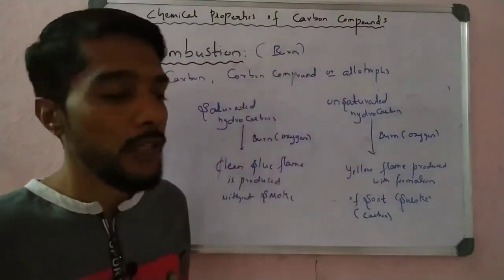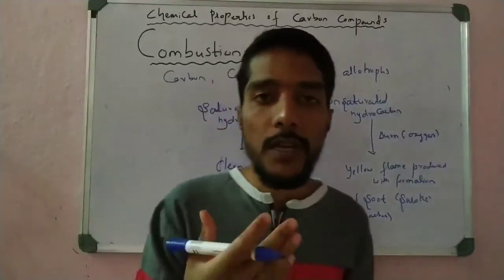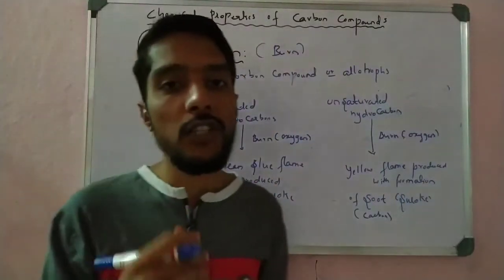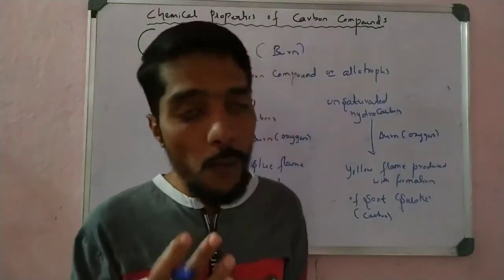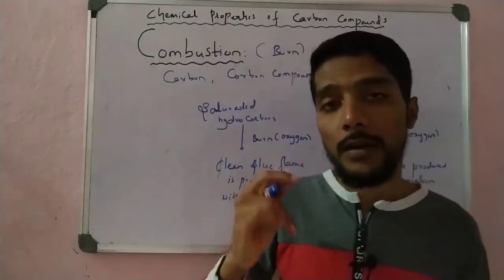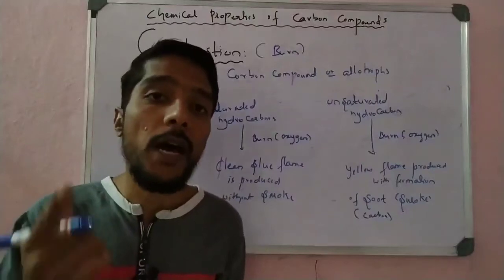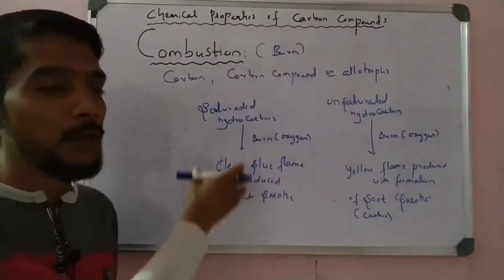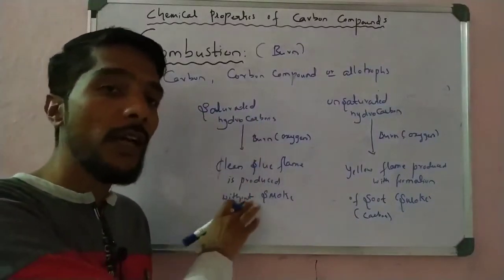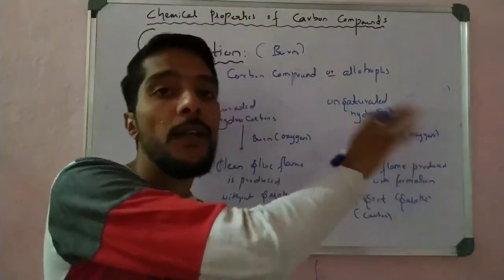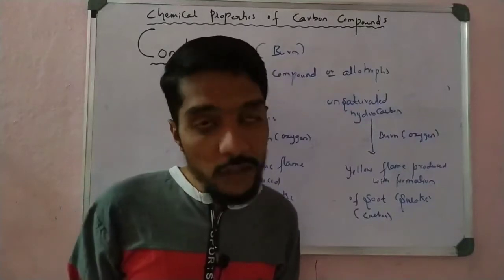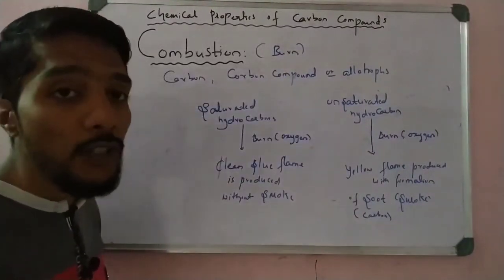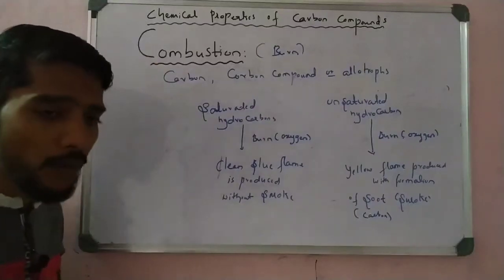That is the difference between burning saturated and unsaturated compounds. You have to remember: clean flame in the case of saturated, and yellow flame and smoke in the case of unsaturated hydrocarbons.